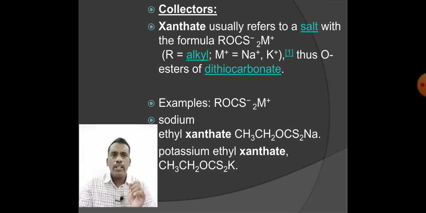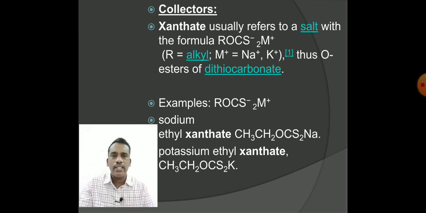Do you remember what alcohols, phenols, and ethers are? There we had already learned about the ethers. Now we are coming across the esters of dithiocarbonate. These are called the dithiocarbonates. In general, we are taking some examples here.